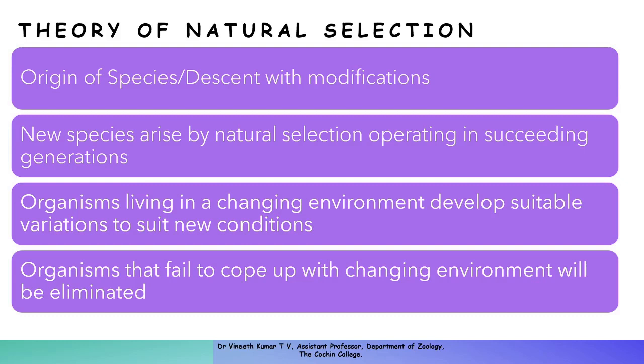The last one is the origin of species and descent with modifications. New species usually arise by natural selection operating in succeeding generations. Organisms living in a changing environment usually develop suitable variations to suit the new conditions. Organisms that fail to cope with the changing environment will be eliminated, and that is what is called the origin of species and descent with modifications. With this, we come to the end of our discussion on the five major facts of the theory of natural selection.